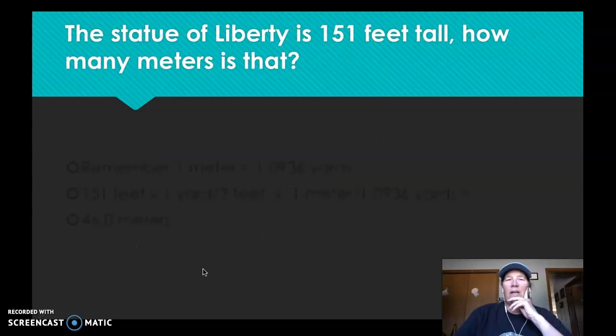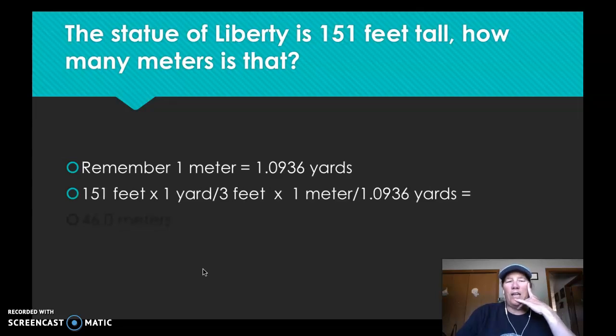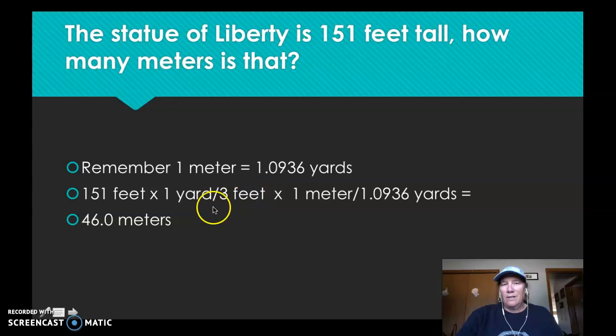Okay. The Statue of Liberty is 151 feet tall. She's 150. How many meters? Well, and again, in your book, you'll have this. A meter is 1.0936 yards. So I have to change feet. Here I have feet on the bottom and yards on top, and then I have yards and meters. And so I just took 151, multiplied everything on the top, which was just ones, and then I divided by 3, and then I divided by 1.0936, and I got 46 meters. So now you know the Statue of Liberty is 46 meters tall.